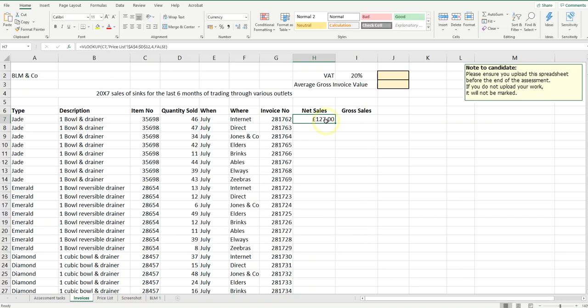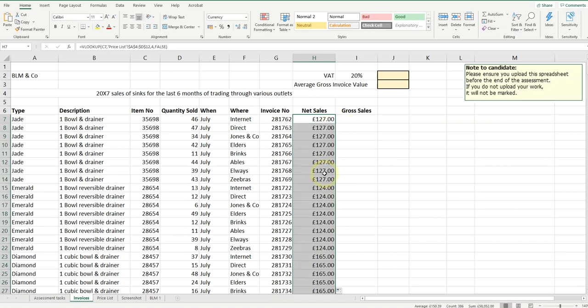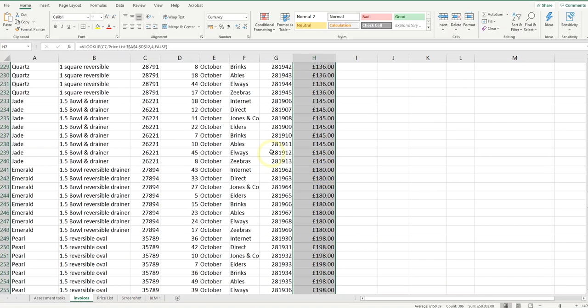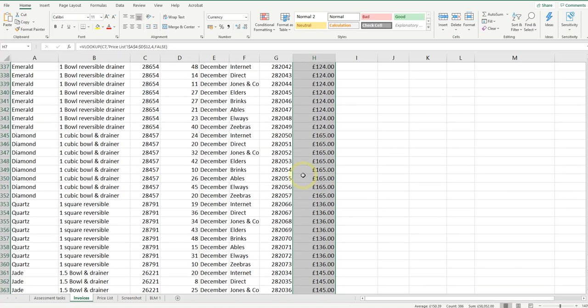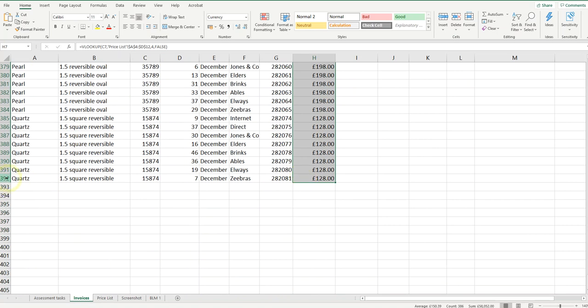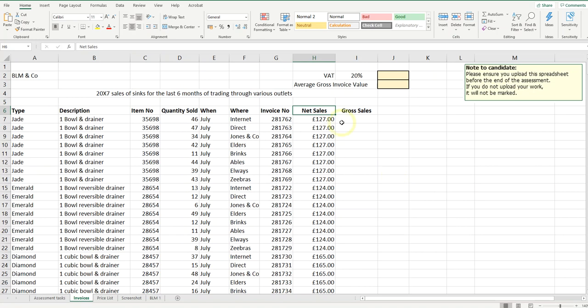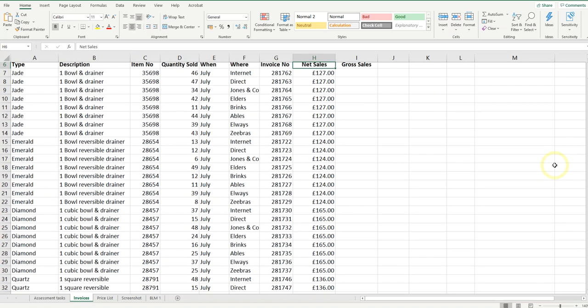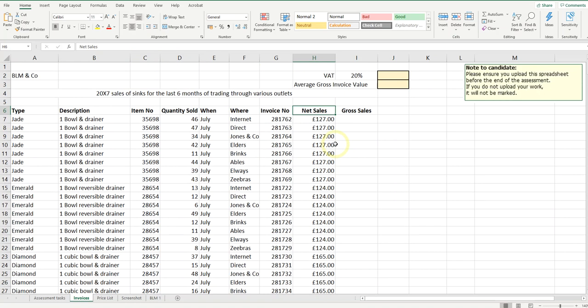There we go, I've got £127, and because this is a very long list, you can click and drag, or you can double click, and that should do the lot for you. As long as there's no gaps in this column, that will fill all the way down to row 392. So I'm just going to use End and down arrow. End and down arrow will always take you down, and then End and up arrow on your keyboard will take you up. It's very useful.